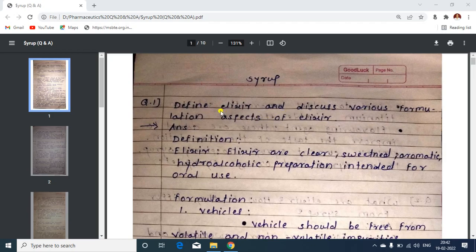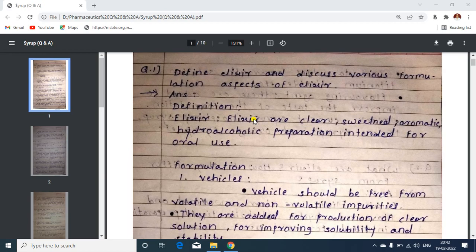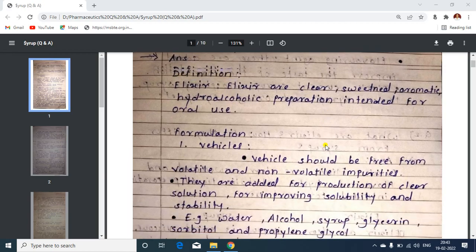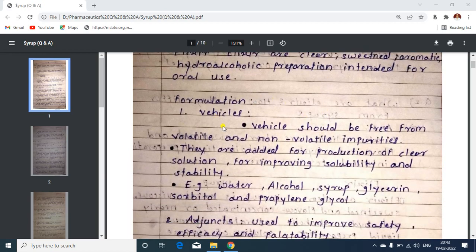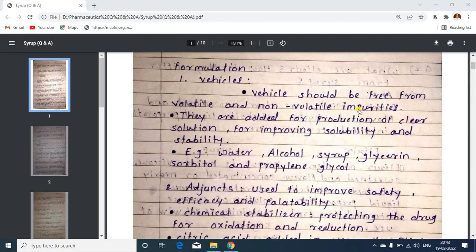The first question is: define elixir and discuss the various formulation aspects of elixir. Elixirs are clear, sweetened, hydroalcoholic, aromatic preparations which are used orally. For the formulation aspects, you have to write down the different ingredients. First, the vehicle, that is the solvent, which should be free from volatile and non-volatile impurities.